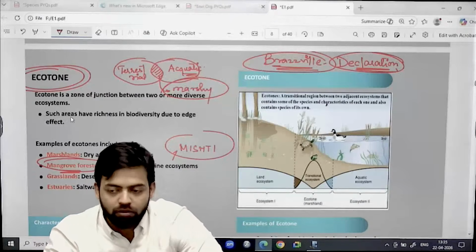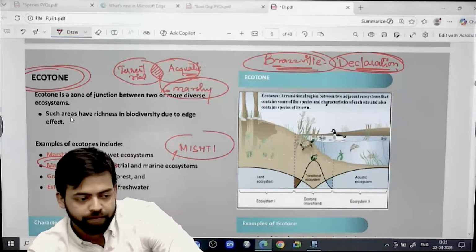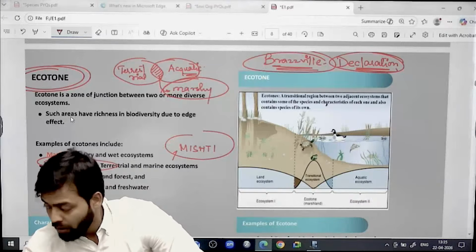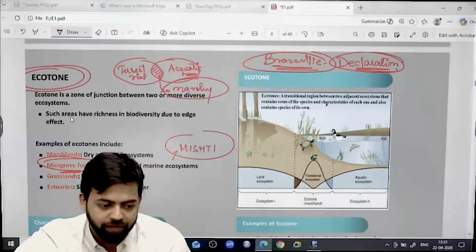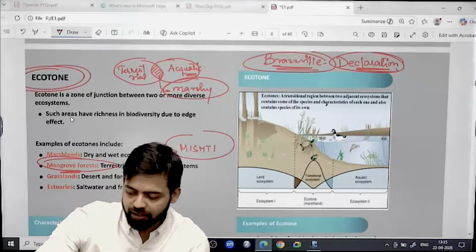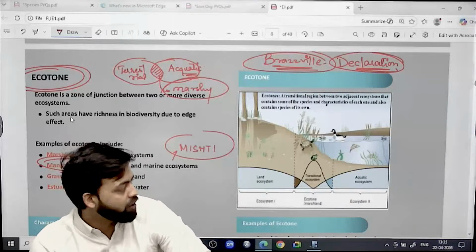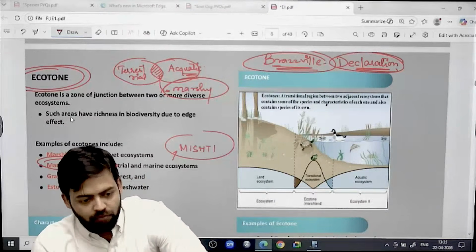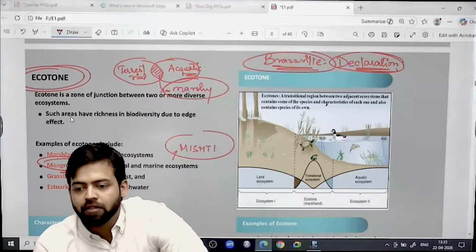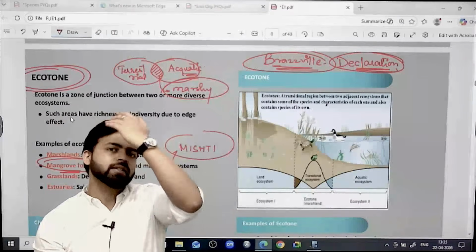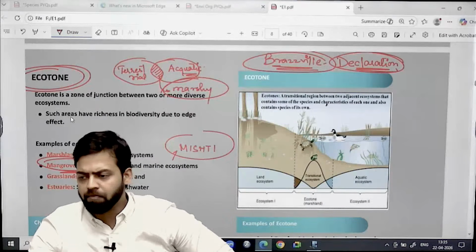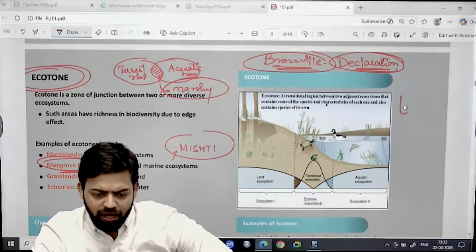So this area, this ecotone, write down, ecotone is a zone of junction between two or more diverse ecosystems, and these areas have richness in biodiversity because of edge effect.